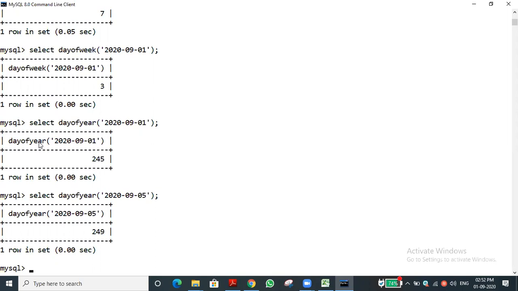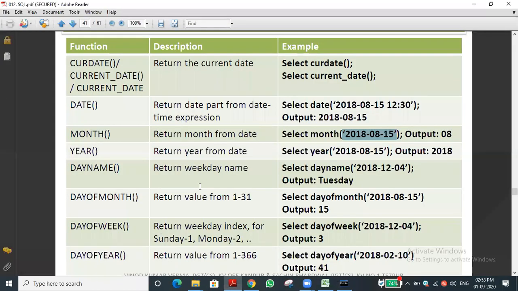Okay, you can see this first screen. For day of the year, I'm keeping 2020. If I pass today's date, it will tell among the 365 days which day this is. What is written? 245 returned, no? So this is the 245th day of the 365, I mean 366, okay, leap year, no? This year is a leap year. Have you understood? Okay, sir. The rest of the students, have you all understood the day of year? Understood, sir.